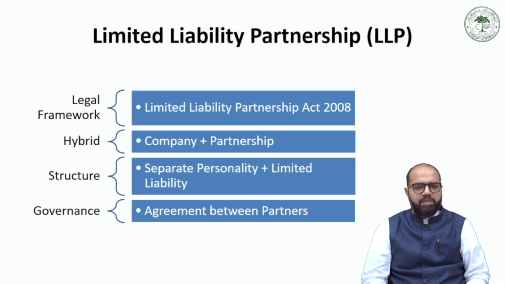The LLP is a separate legal entity which is capable of entering contracts in its own name and holding property in its own name. Further, no partner is liable on account of the independent or unauthorized actions of other partners. Thus, individual partners are shielded from joint liability which is created by another partner's wrongful business decisions or misconduct.